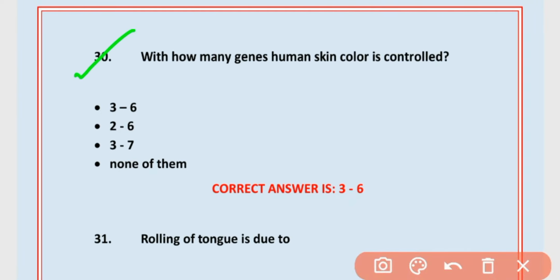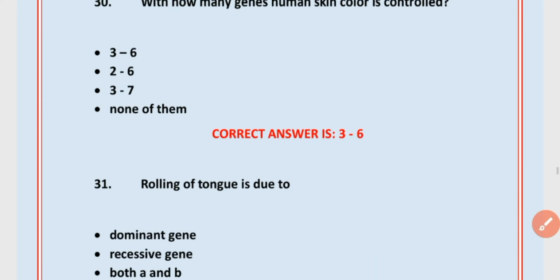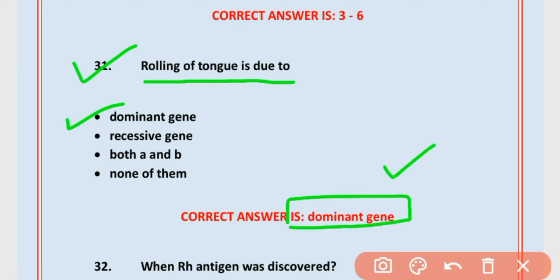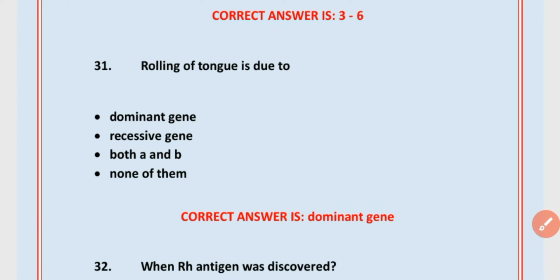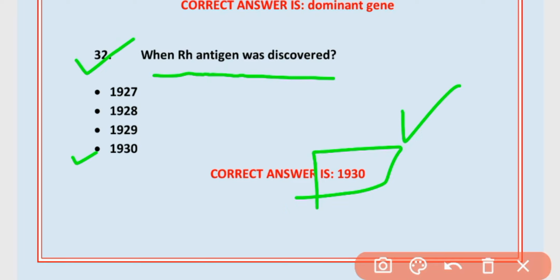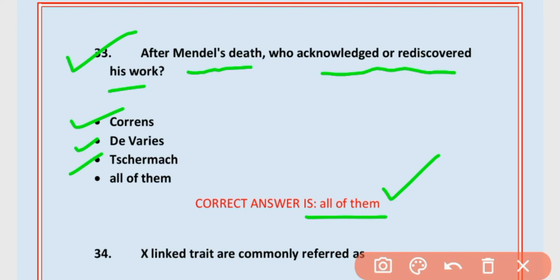30. With how many genes is human skin color controlled? 3 to 6 genes control the skin color. 31. Rolling of tongue is due to dominant genes. Option A is correct. Dominant gene. 32. When was Rh antigen discovered? 1930. Option D is correct. 33. After Mendel's death, who acknowledged or discovered his work? All of them. Option D is correct.